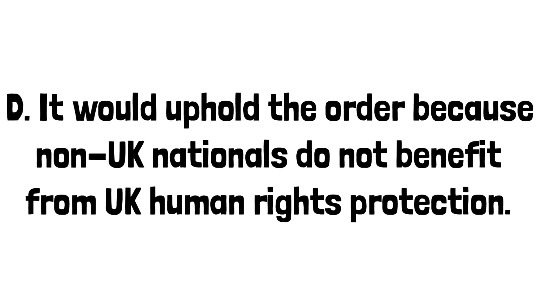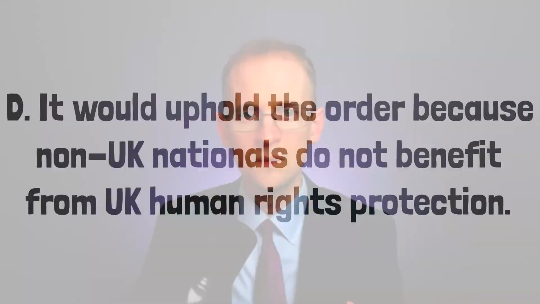Answer D says it would uphold the order because non-UK nationals do not benefit from UK human rights protection. Well, again, this goes back to Section 6 of the Human Rights Act. It makes it unlawful for a public authority to act in a way that is incompatible with a Convention right. It does so irrespective of the nationality of the individual in question.